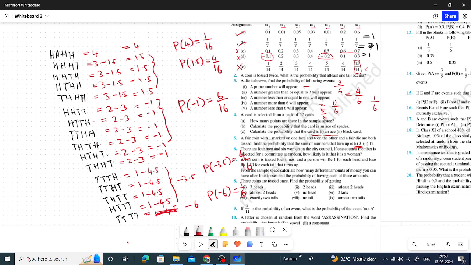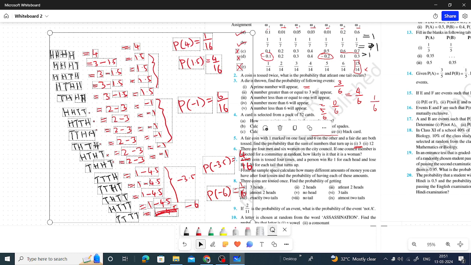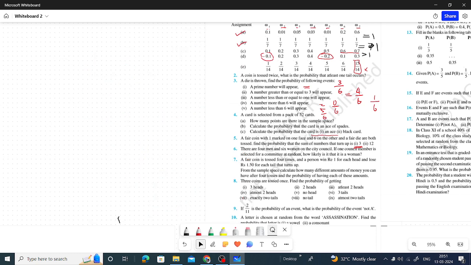Now the next question, question number 8. 3 coins are tossed once. Find these probabilities. Very quickly, we have already seen such questions.